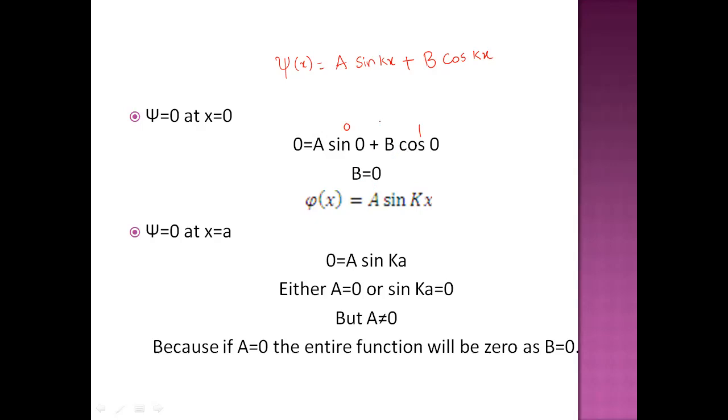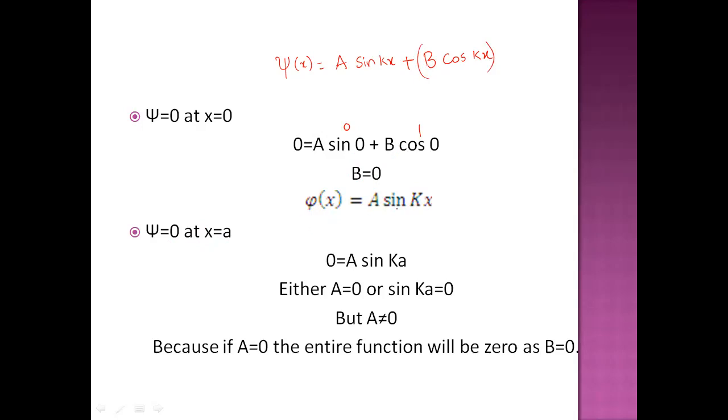Now if you substitute B equal to 0 in this expression, the second term becomes 0. So we are left with psi of x is equal to A sin kx. Now apply the second boundary condition to the above expression. The second boundary condition is psi equal to 0 at x equal to a. Apply the same thing to this one.